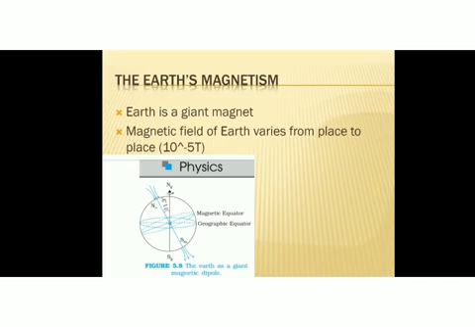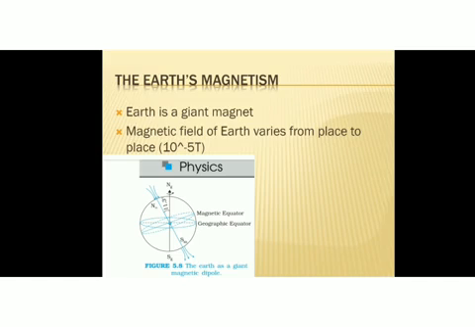Due to the rotation of Earth, charged particles inside the Earth also move, due to which circulating currents are set up, and hence it leads to magnetism. Because electricity leads to magnetism, you know that. So whenever Earth rotates, charged particles inside the Earth also rotate, which sets up circulating currents, and in turn these circulating currents lead to magnetism.